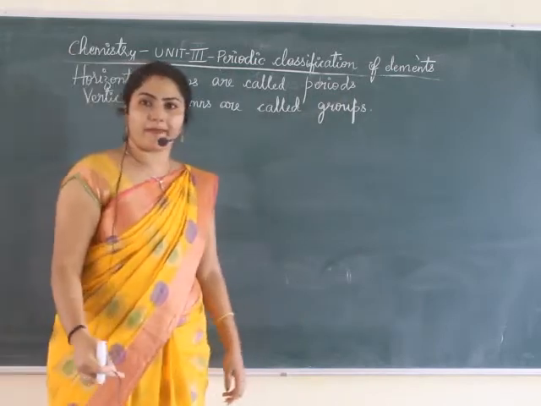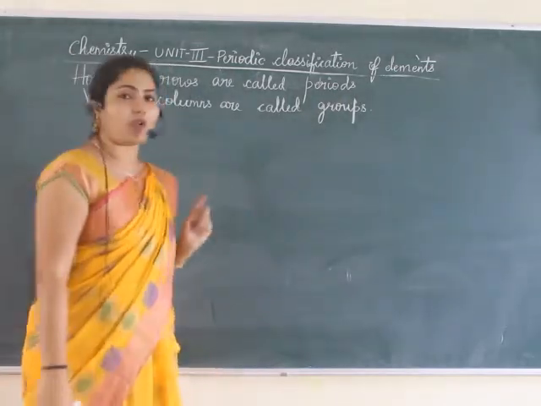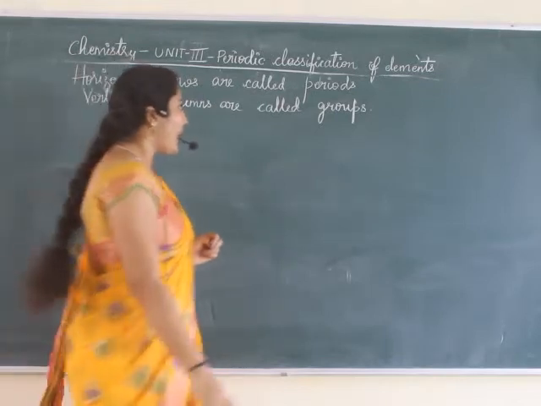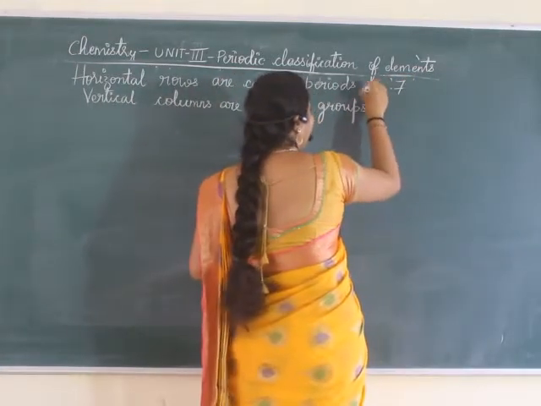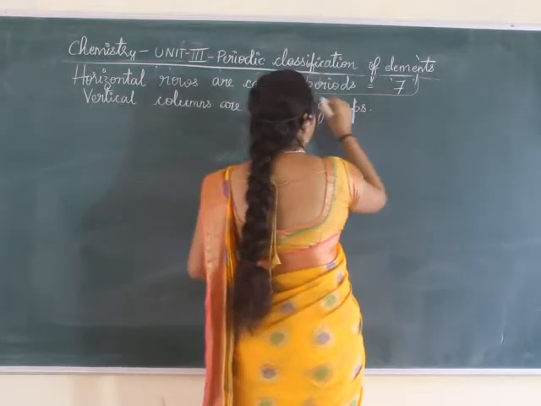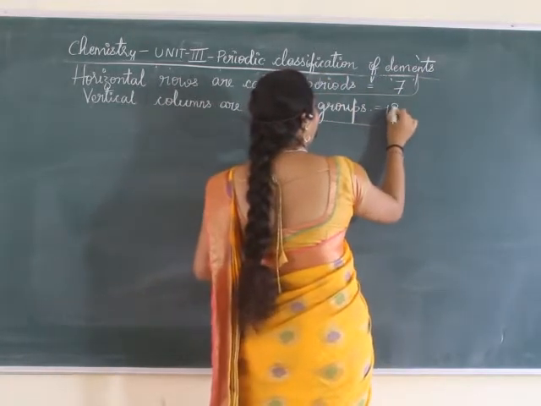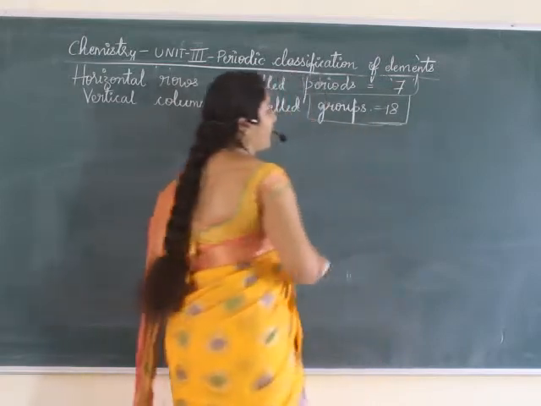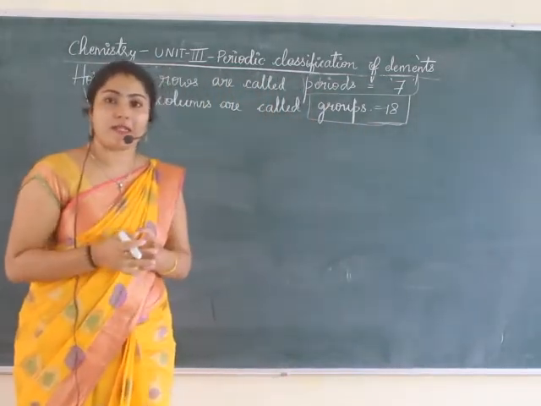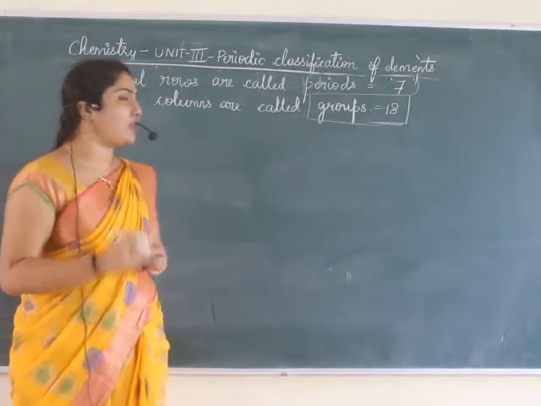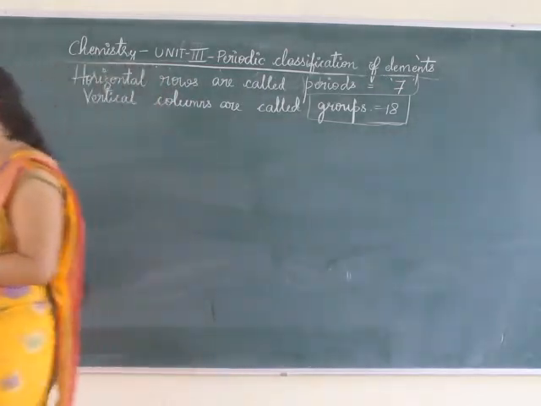Horizontal rows are called periods and vertical columns are called groups. We have 7 periods and 18 groups in the periodic table. The modern periodic table that we are still using consists of 18 groups and 7 periods.